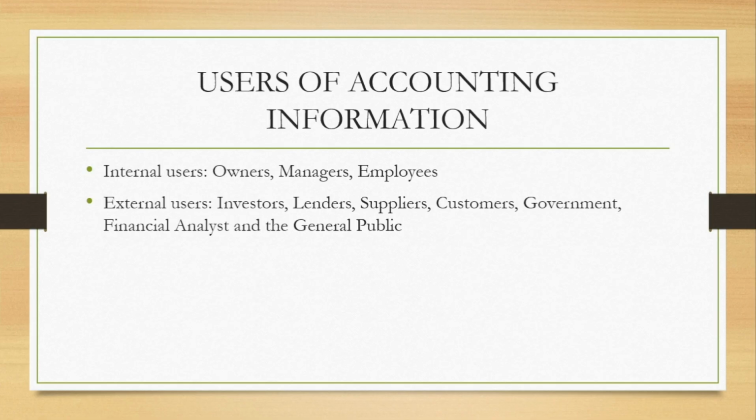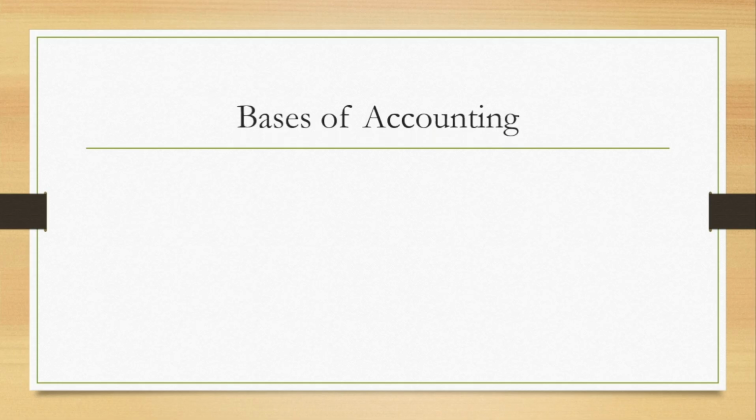We see that publicly listed companies are expected to publish their financial statements, and the essence is so that the general public can have information, or a hint, on what is going on in such companies. Going further, let's look at the basis of accounting. In the preparation of financial statements, there are three bases. Firstly, we have the accrual basis, next we have the cash basis, and thirdly we have the breakup basis.